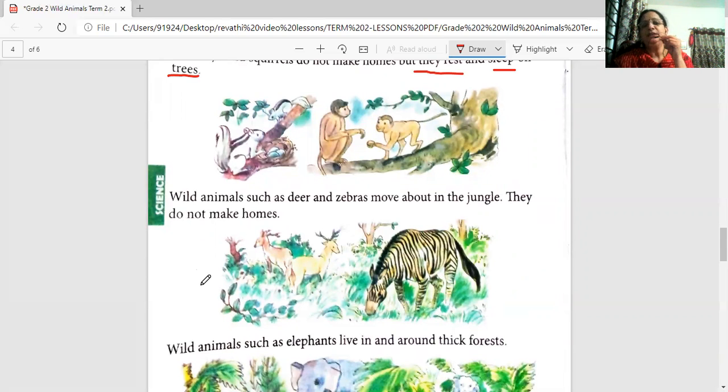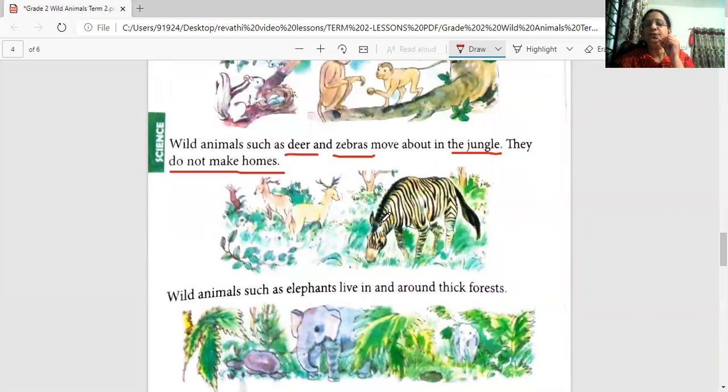Now, let's read about the wild animals like the deer and zebra. Where do they live? Wild animals such as deer and zebras move about in the jungle. They do not make their home. They just move from one place to other place.